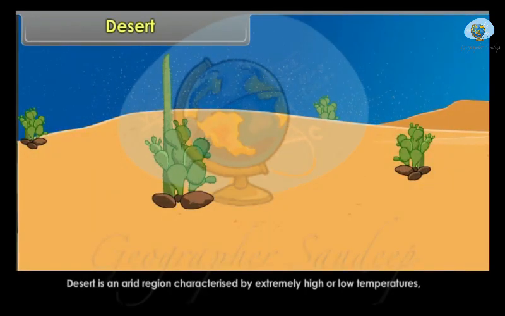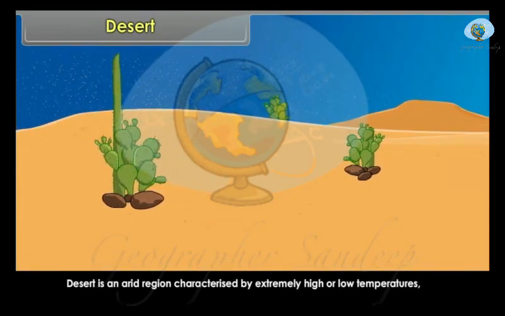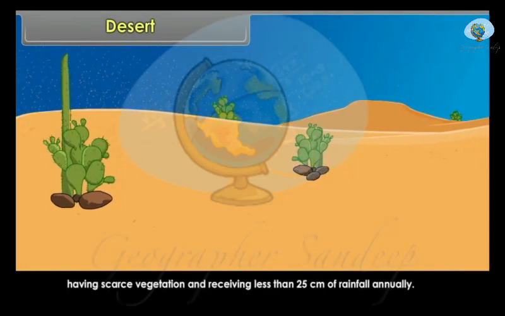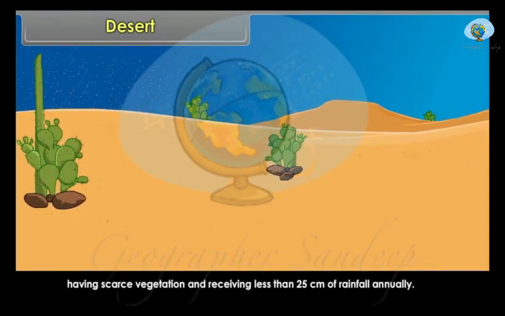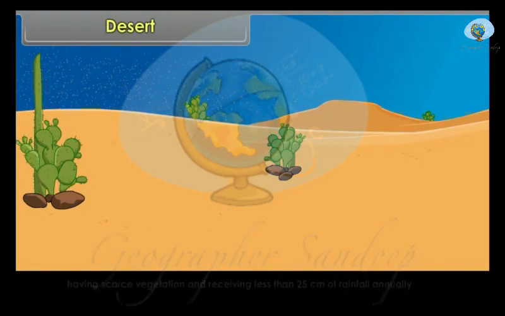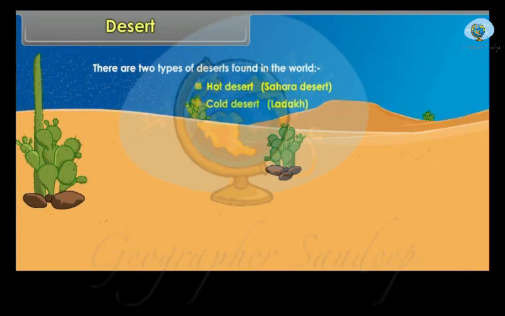Desert. A desert is an arid region characterized by extremely high or low temperatures, has scarce vegetation, and receives less than 25 centimeters of rainfall annually. There are two types of deserts found in the world: hot desert, Sahara Desert, and cold desert, Ladakh.